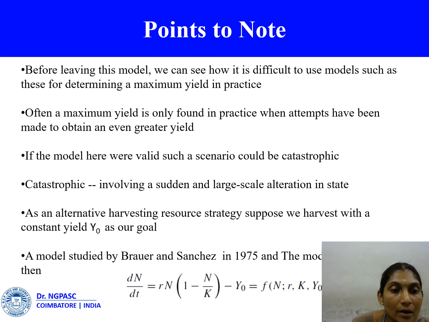As an alternative harvesting strategy, suppose we harvest with a constant yield y0 as our goal. In a model studied by Barrow, the model equation is then dn by dt equal to r n into 1 minus n by k minus y0, which is equal to f of n, k, r, y0.